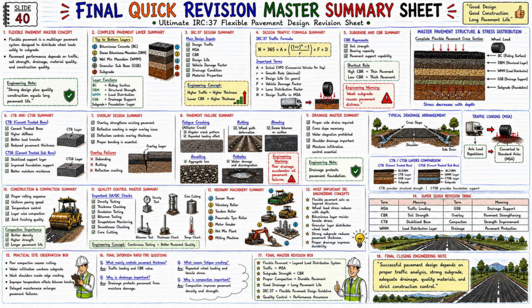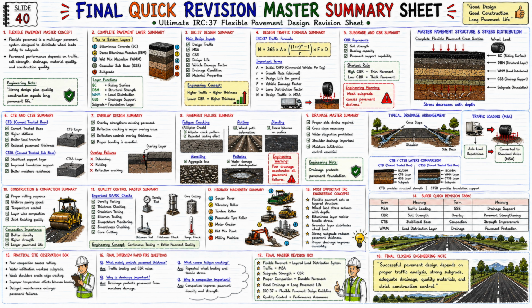Three, WMM. Wet mix macadam. Load distribution layer. Four, GSB. Granular sub-base. Drainage support layer. Five, subgrade. Foundation layer. And this is the complete pavement layer hierarchy.